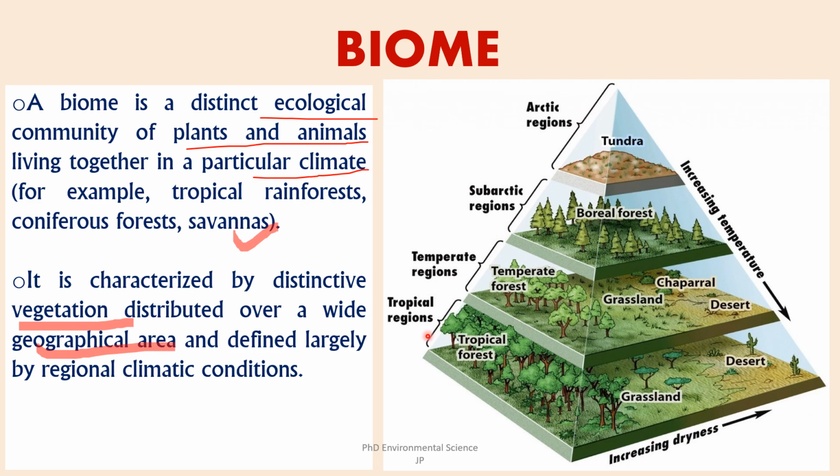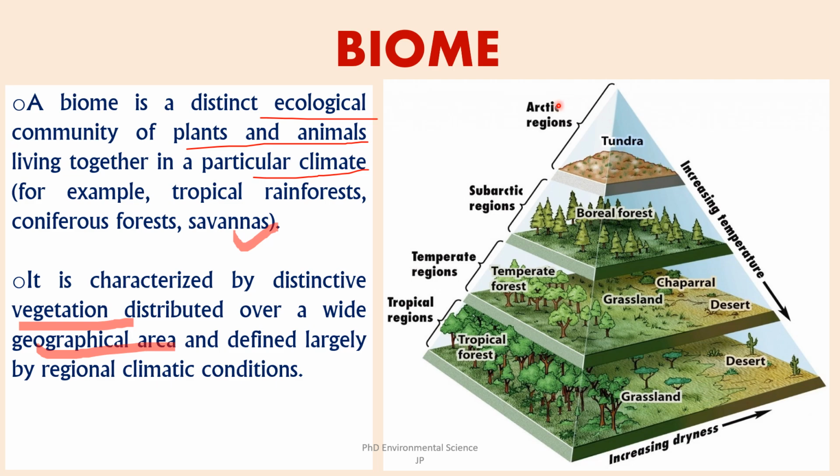And as you move from the left side to the right side, as you move from the forested areas to the deserts, the dryness increases. So this picture helps visualize how different biomes are distributed globally based on climatic factors, particularly temperature and moisture.